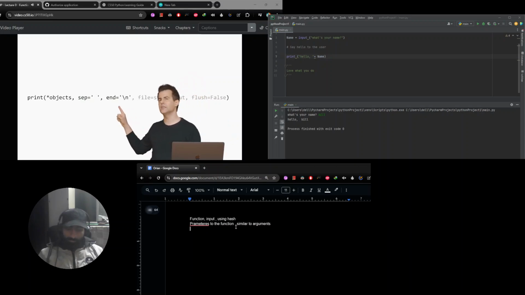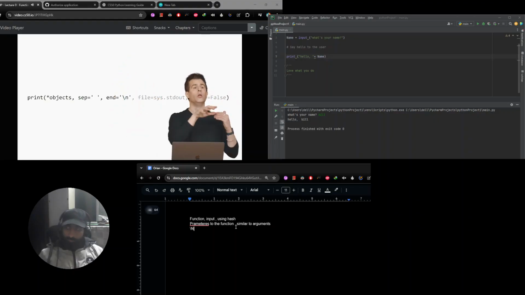And so technically, if we read into the documentation, we'll see more detail on this. The fact that there's a parameter called end in the documentation for the print function just means that by default, this print function is going to end every line with \n. You don't literally see \n. You see a new line. You see the cursor moving to the next line.